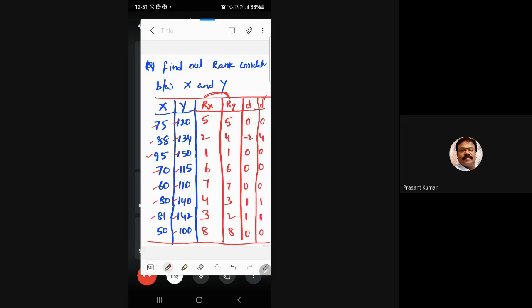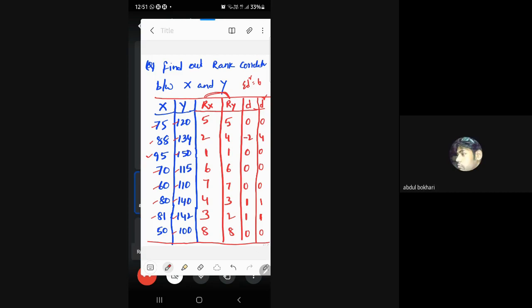According to the formula, we want the summation of d square. Now tell me, what is the summation of d square? 6. So the summation of d square is nothing but 6. Do you understand the calculations? Shall I move further?